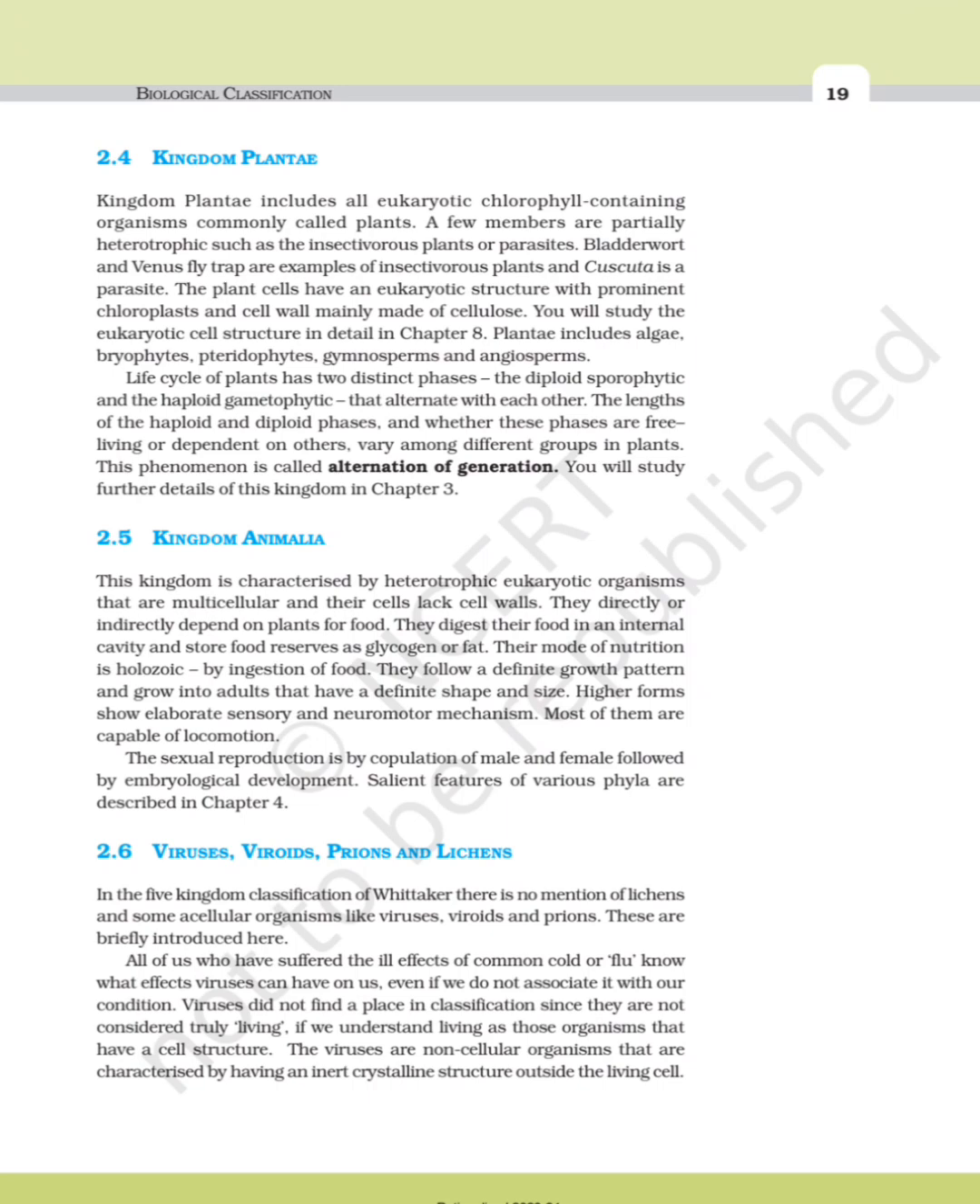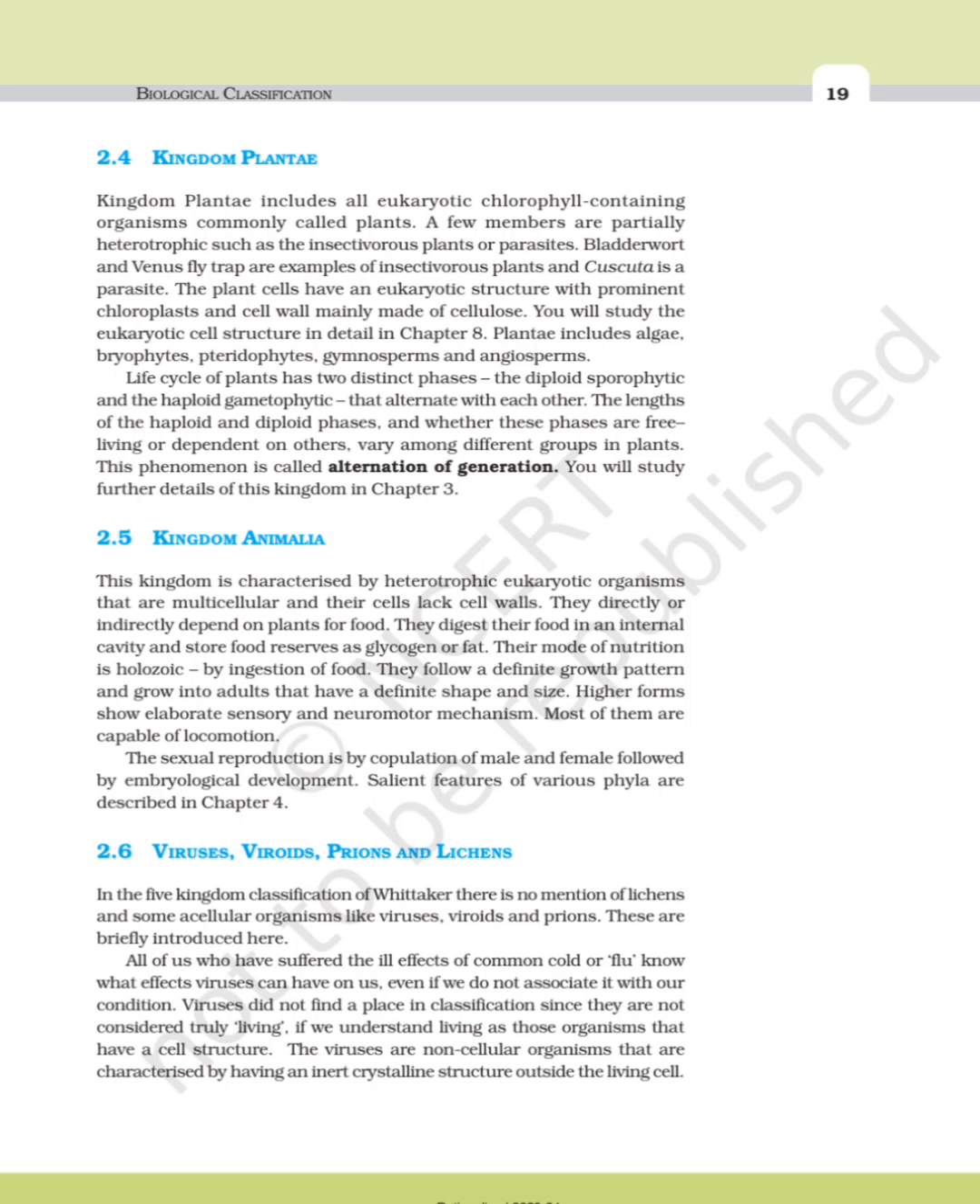2.4 Kingdom Plantae. Kingdom Plantae includes all eukaryotic chlorophyll-containing organisms commonly called plants. A few members are partially heterotrophic, such as the insectivorous plants or parasites. Bladderwort and Venus flytrap are examples of insectivorous plants, and Cuscuta is a total parasite. The plant cell has a eukaryotic structure with prominent chloroplast and cell wall mainly made up of cellulose. You will study the eukaryotic cell structure in detail in chapter 8. Plantae include algae, bryophytes, pteridophytes, gymnosperms and angiosperms.